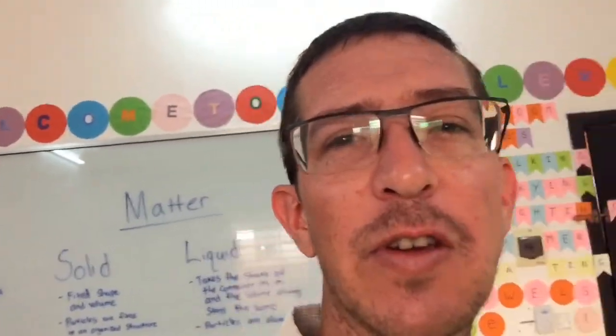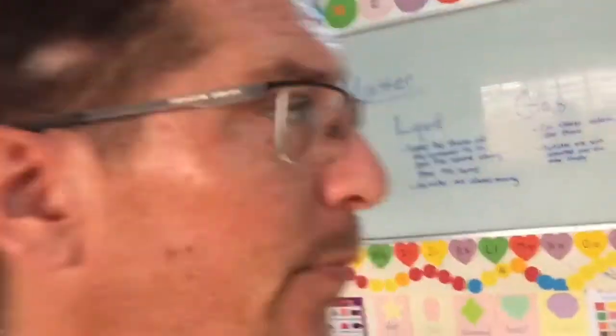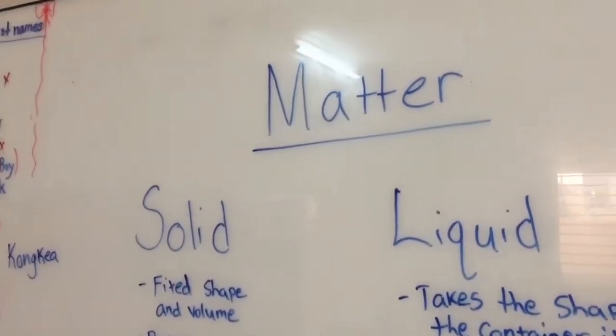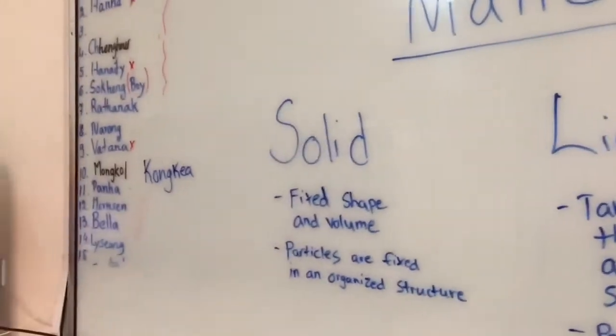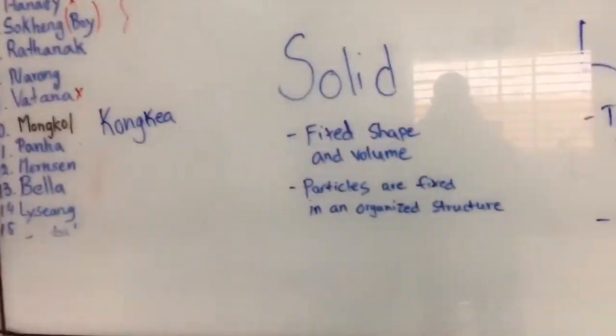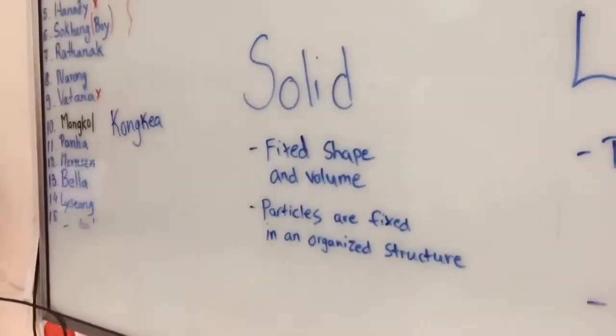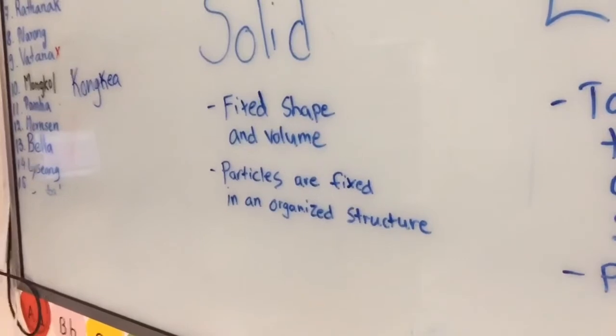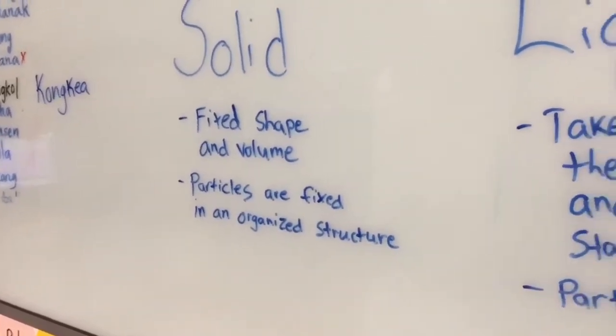We're going to continue to talk about matter. We're going to talk about the three states of matter. Matter is solid, liquid, or a gas. So in the solid form, it has a fixed shape and volume. The particles are fixed in an organized structure.